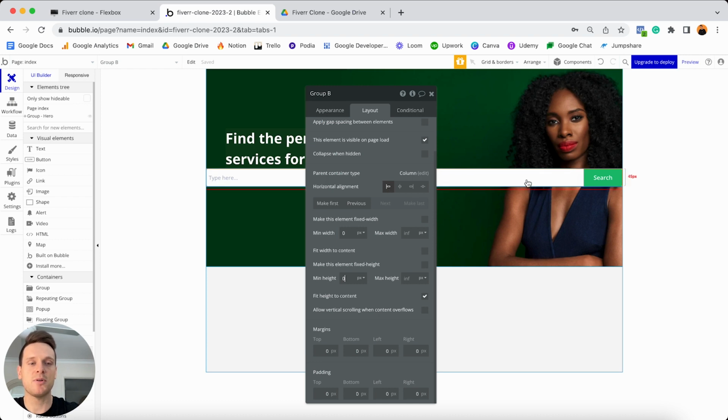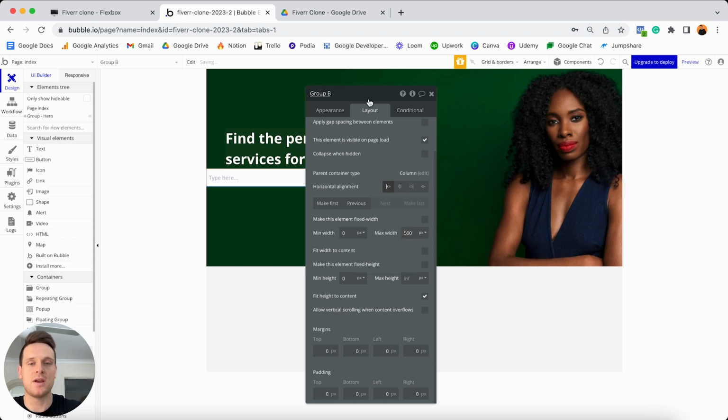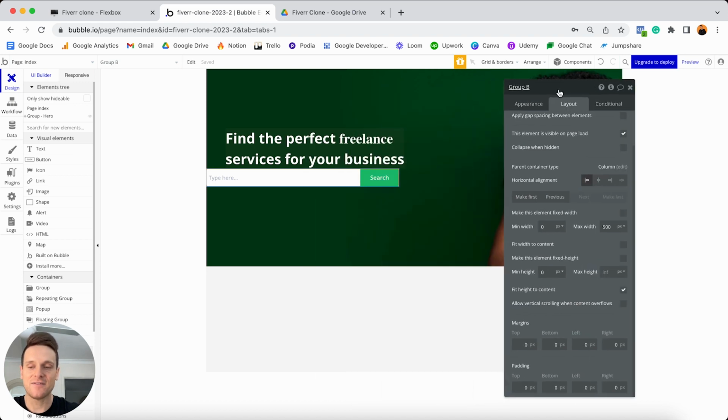Now, the last problem that we have is with the width of this group, and that is of course because it takes up the entirety of our page right now. And the reason it's taking up the full width of our page is because the maximum width is set to be infinite. Whereas if I was to add a value into this field, so let's say I want to make this at max 500 pixels in width. So that just means that at the full potential size, this group can be no wider than 500 pixels. That's just going to collapse and shrink the overall size that it will take up on our page.